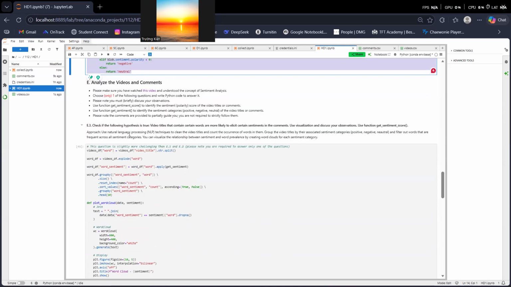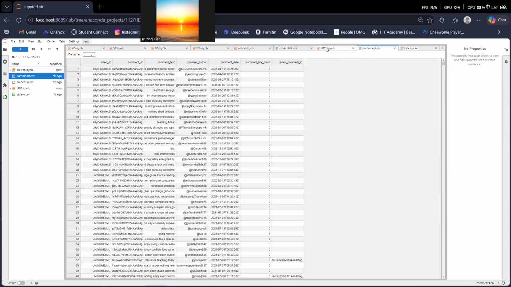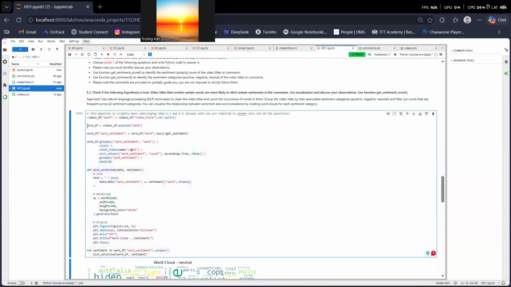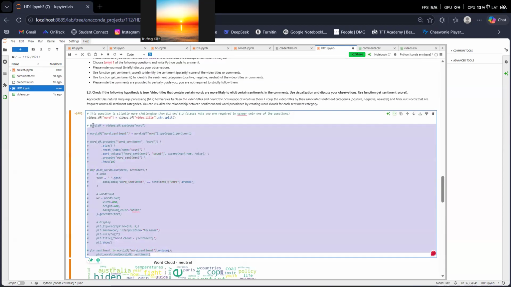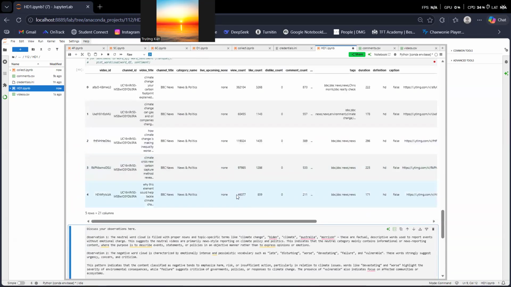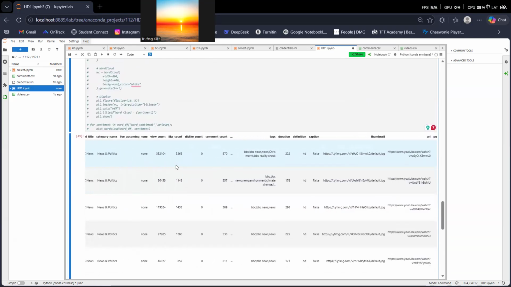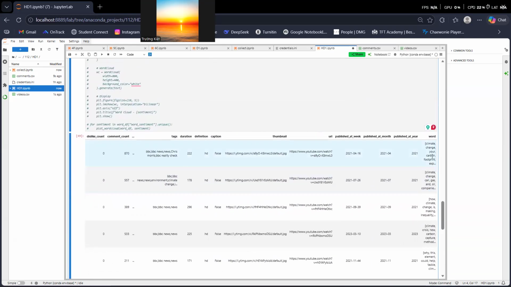So first of all, I will clean the video titles. From the video titles, I will split them and then move them to the column word. This one will work like this. So we have a brand new column word that is extracted from the video title into single words.